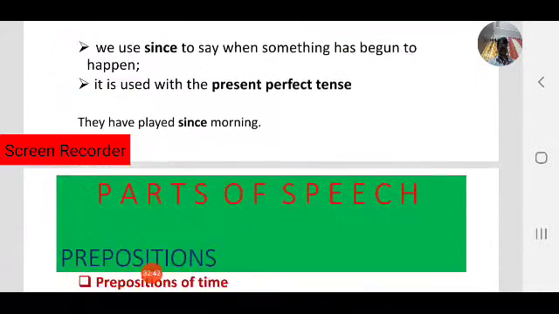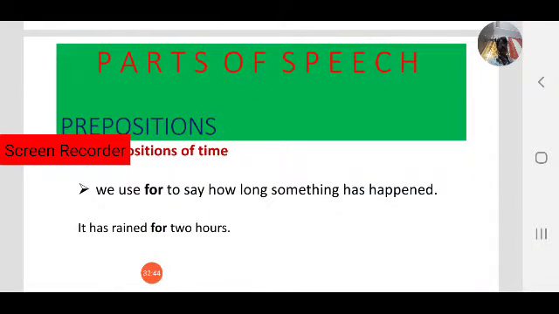Okay, at a specific point of time. Another example is for. That is also called a preposition of time. We use for to say how long something has happened. In that case we use for. Okay, it has rained for 2 hours. So this is one preposition of time.